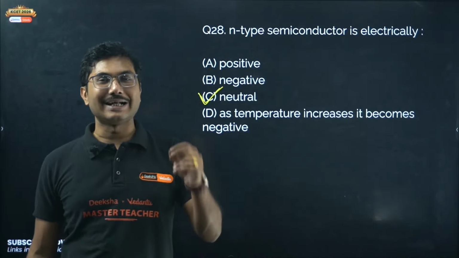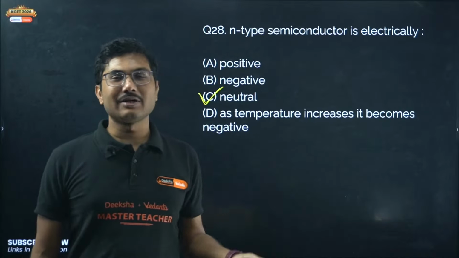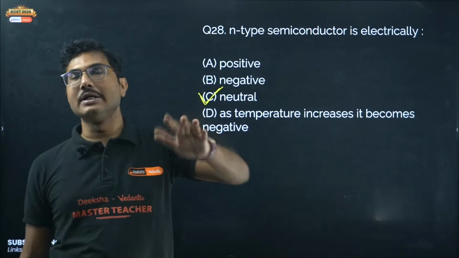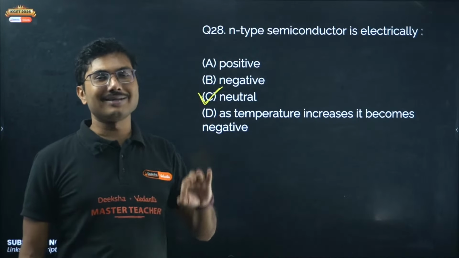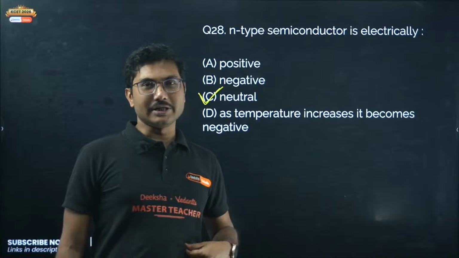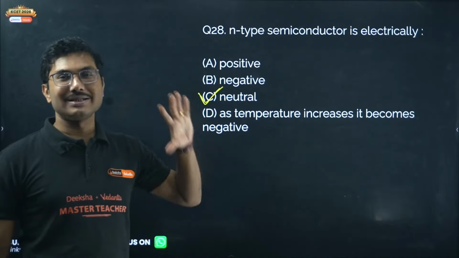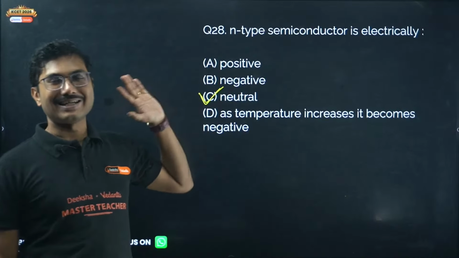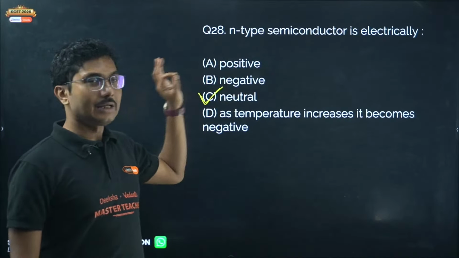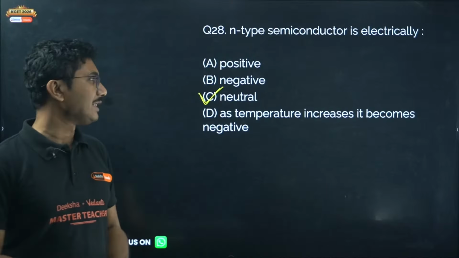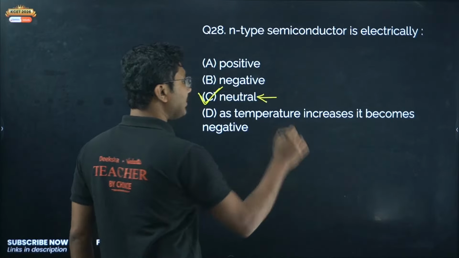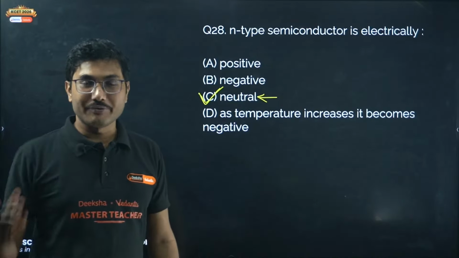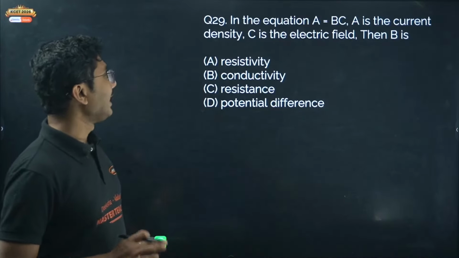The only thing that is happening is that the donor atom has one extra electron, more than that required to form a bond, so that electron it is releasing. But there is a positively charged ion sitting in the crystal itself, and that's why the total charge is still 0. So N-type, P-type, P-N type, they are always electrically neutral. This is a very common mistake students make. For N-type they think negative, for P-type they think positive, but actually they are always electrically neutral, right?